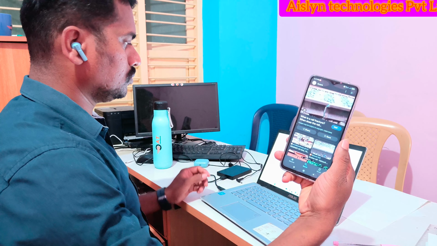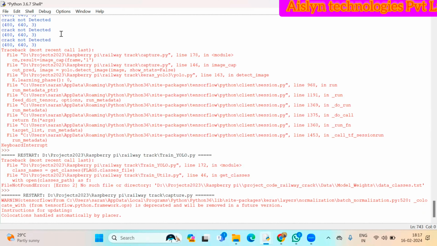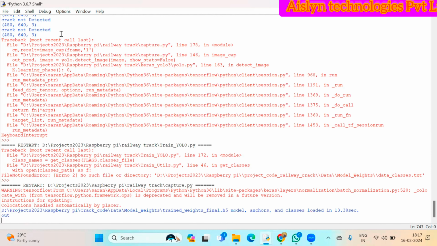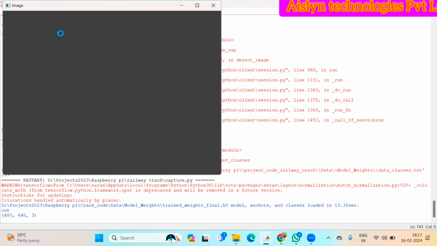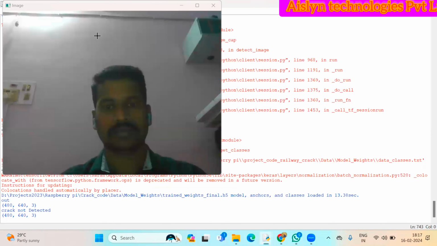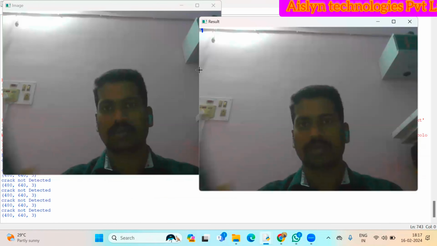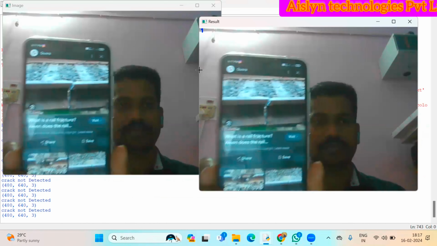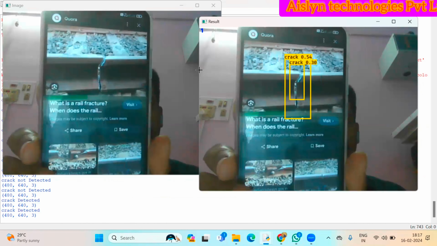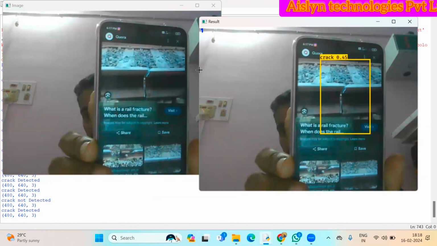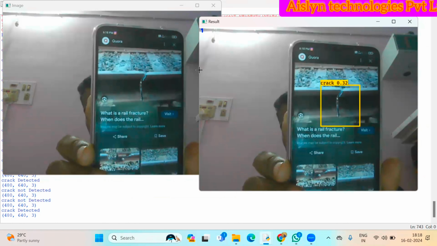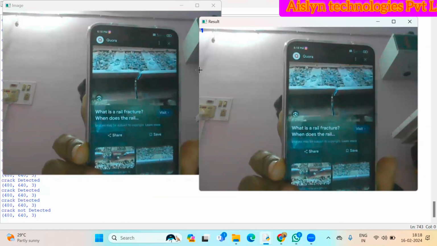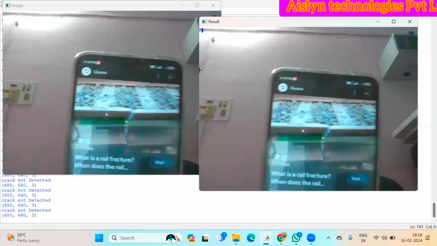This is the image I'm going to show in the camera. I'm just going to show it. So you can see that it detected the crack. I'll show you another one now.